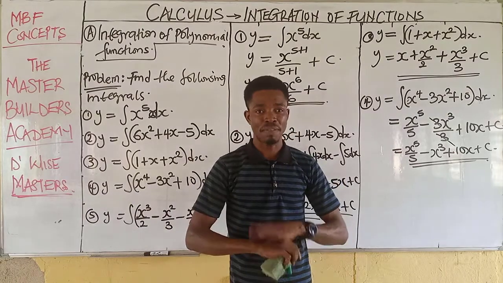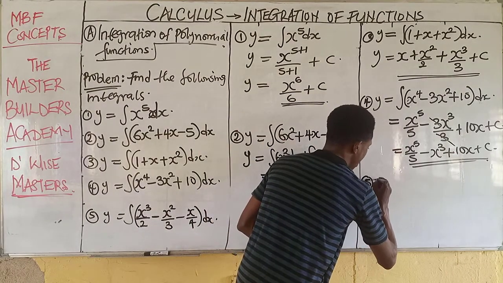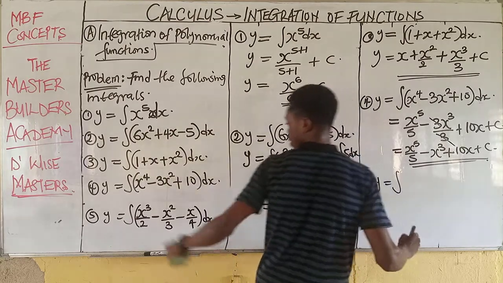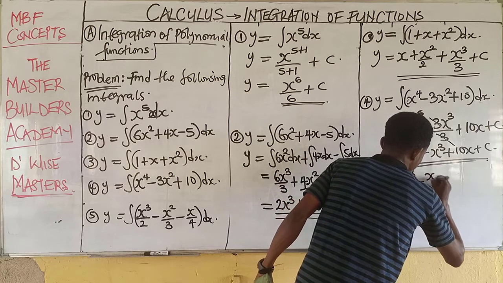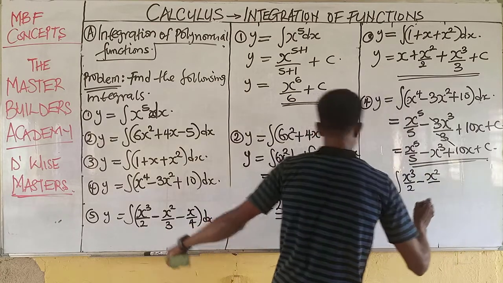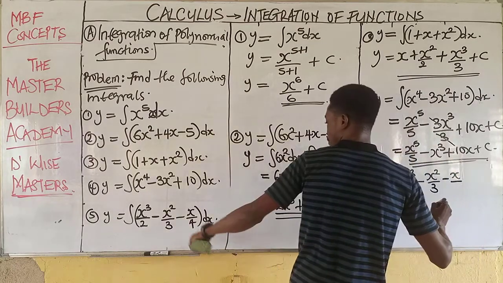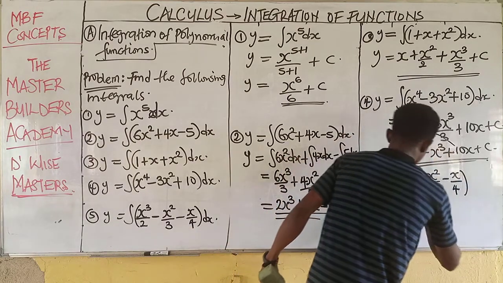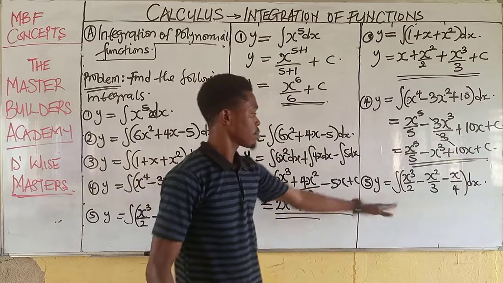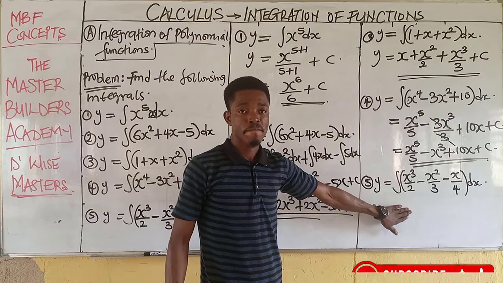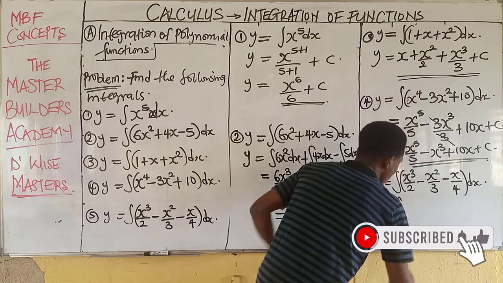we have question number 5 on the board. Now question number 5. We are asked to integrate x cubed over 2 minus x squared over 3 minus x over 4 dx. This is what we have. Now all I just need to do is to look closely.